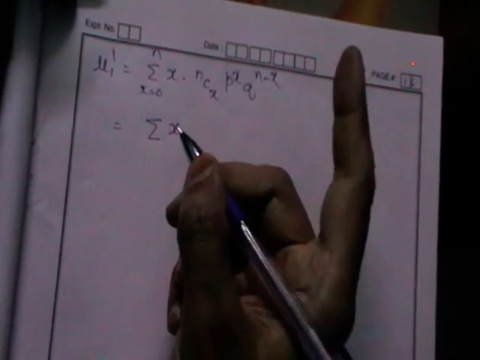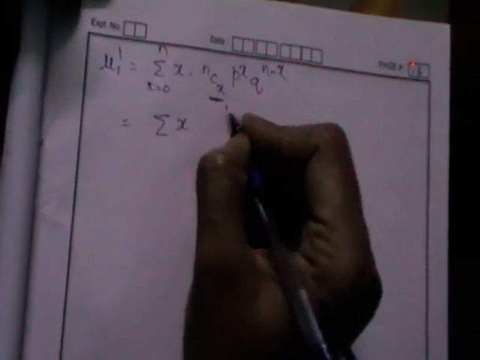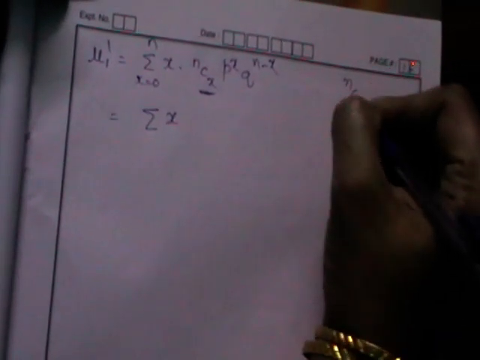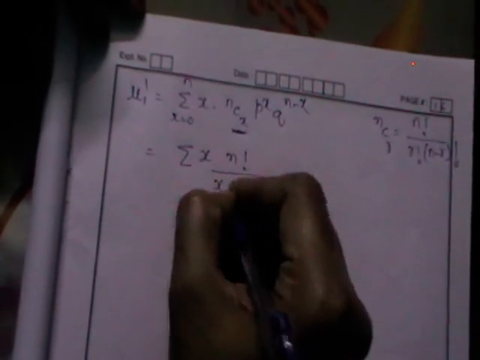The first step you should do for mu2 dash, mu3 dash, mu4 dash is all the same: first expand this. What is the formula for NCr? n factorial by r factorial into n minus r factorial. So NCx is n factorial by x factorial into n minus x factorial, into p power x, q power n minus x.